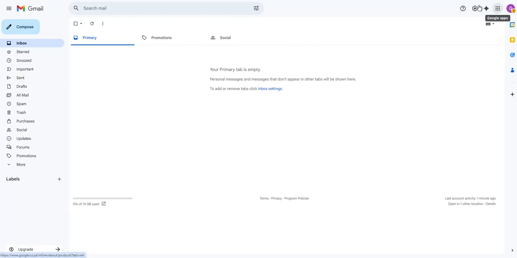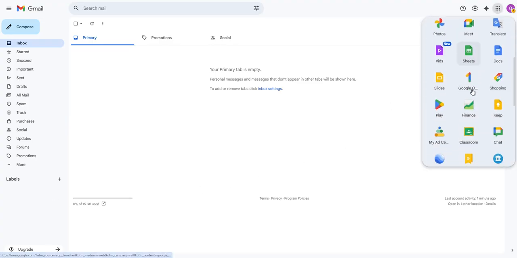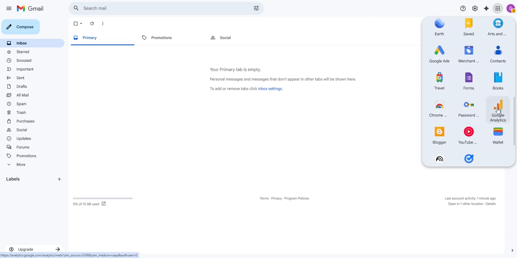First things first, I created an email. This is a brand new email. As you can see, there are no emails on it. With that being said, what I'm going to do now is access Google Analytics, which is where we are starting off. You can simply type Google Analytics in your URL, but I'm doing this here for the purpose of training. So, Google Analytics.